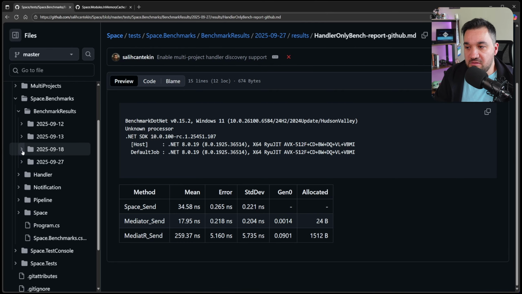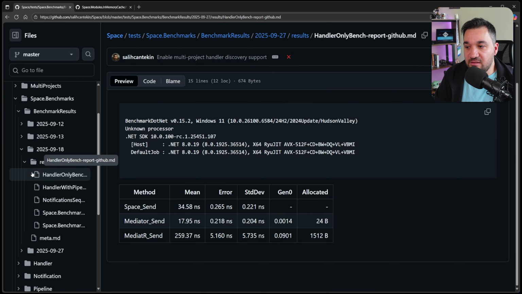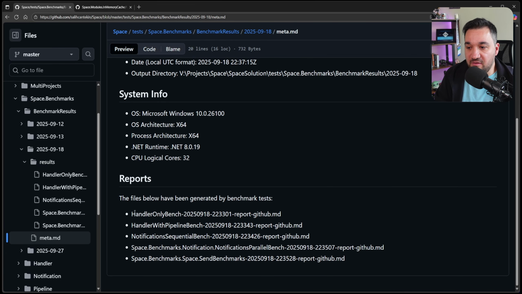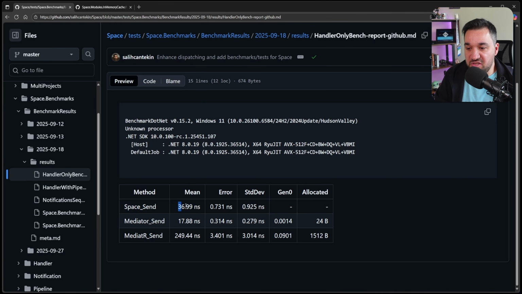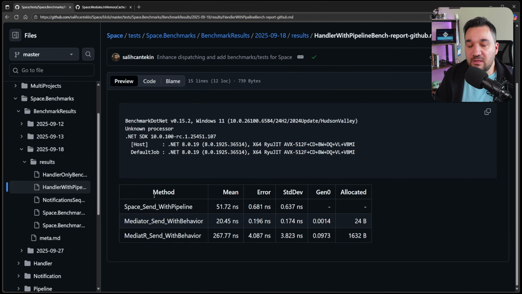In the previous test, for example, in the 18th, we are gonna have multiple tests. So as you can just see in the MD file, we have multiple tests. For example, handler only, it is 36.99 something. It is probably the same. Handler with pipeline. So now I created a pipeline for each library and just hit the endpoint again. As you can see, no allocation at all. But again, it is still slower than Mediator, but it's killing the Mediator.